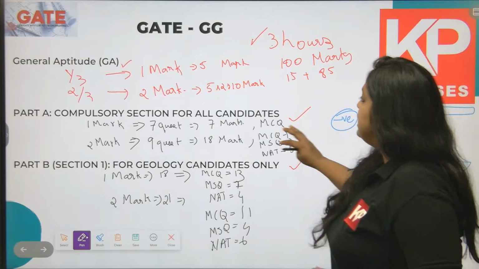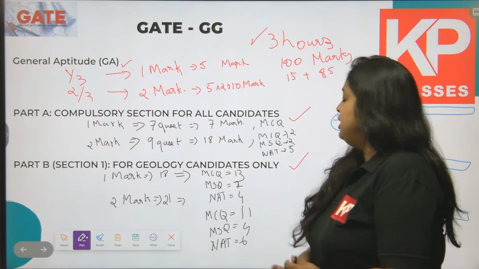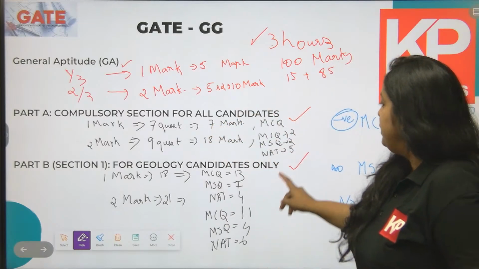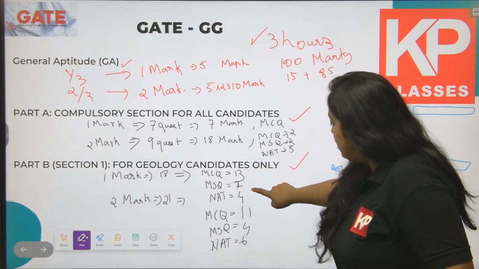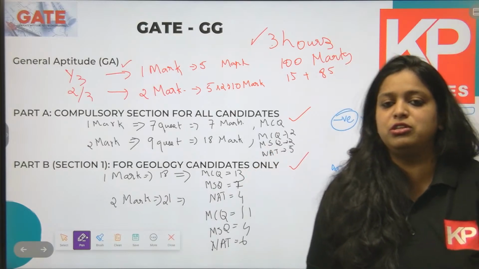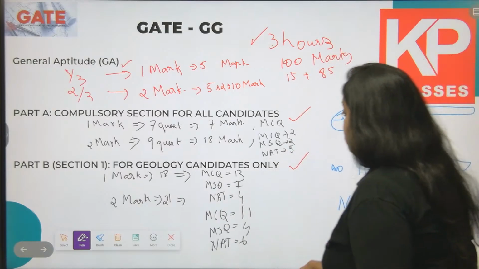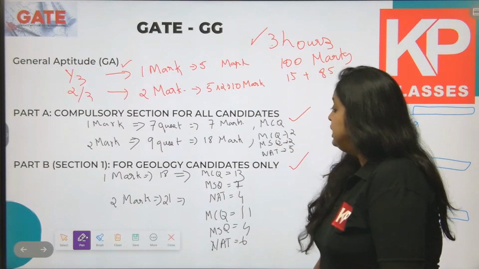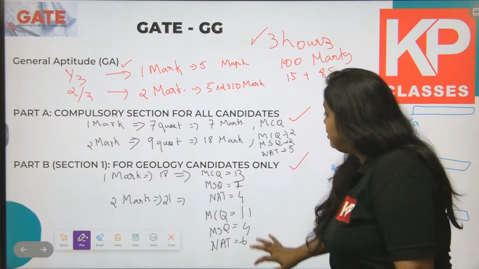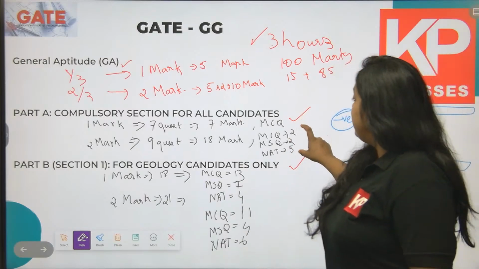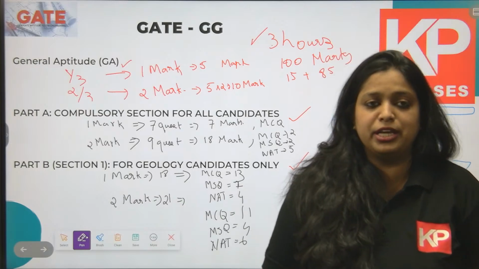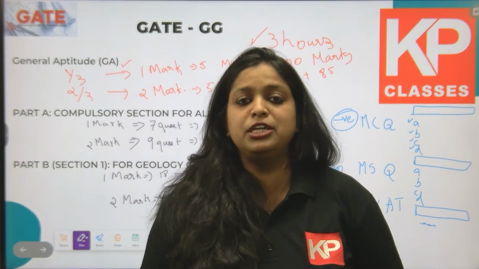All around, in part A there were only 2 MSQ questions. In part B there were a total of 5 MSQ questions asked in 2023. When it comes to NAT, the numerical questions, in part B there were 10 numerical questions and in part A there were 5. So altogether 15 numerical questions.